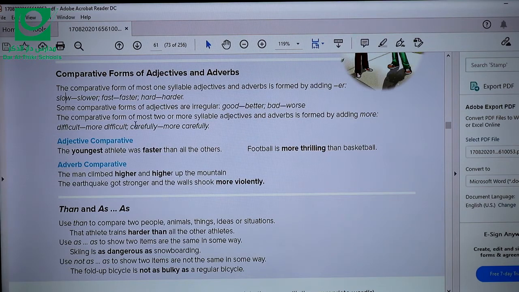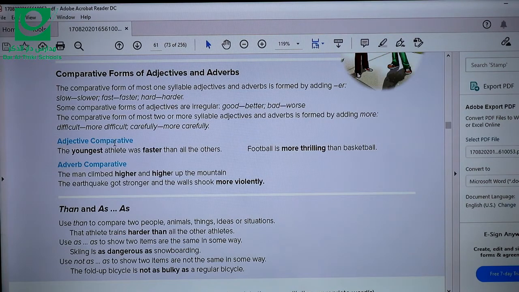The comparative form of most two or more syllable adjectives and adverbs is formed by adding more. If you have a long adjective, or an adjective that has more than two syllables, you should add more. So difficult, we say more difficult. Beautiful, more beautiful. Intelligent, more intelligent. Also adverbs, if you want to use the comparative form of an adverb, you should add more, like carefully, more carefully, quickly, more quickly, and so on.